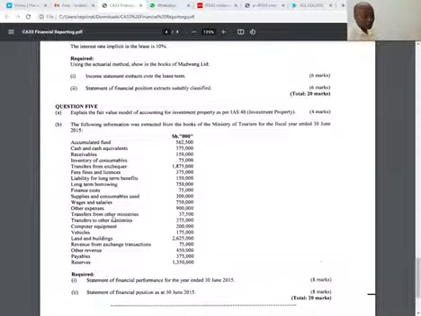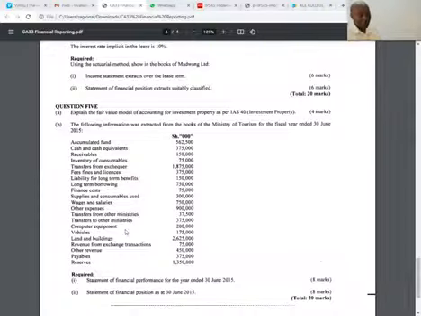So this automatically goes to the statement of financial performance, right? Transfers to other ministries, we paid money. It's an expense to us. So straight away, these will go to statement of financial performance. Computer equipment, these are assets. Vehicles are our assets. Land and buildings, these are our assets. So those three, straight away, if they are assets, they'll go to the statement of financial position.